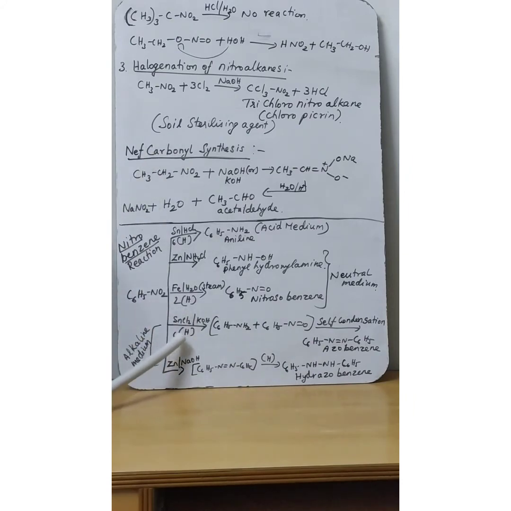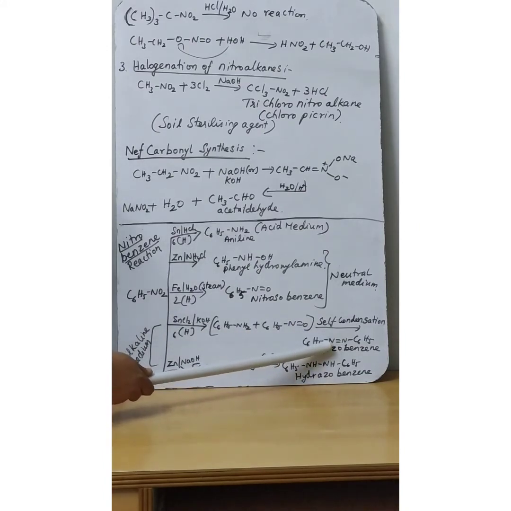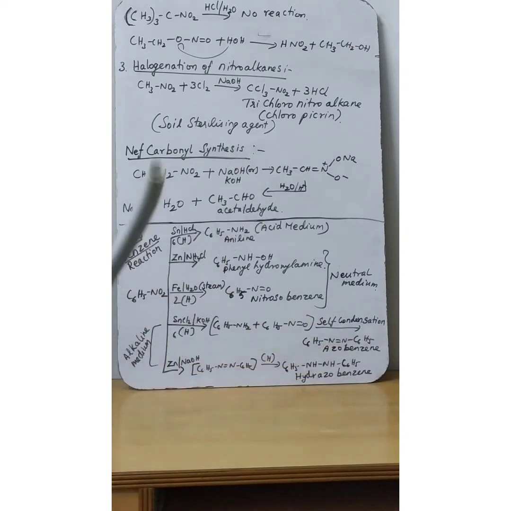Nitrobenzene will undergo reduction in the presence of stannous chloride and potassium hydroxide. It will give two products, C6H5-NH2 plus C6H5-NO. These two compounds will undergo a self-condensation reaction, and C6H5-N=N-C6H5, azobenzene, will be formed as the product.